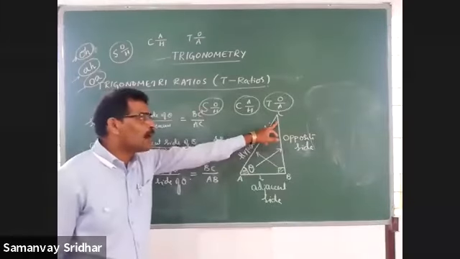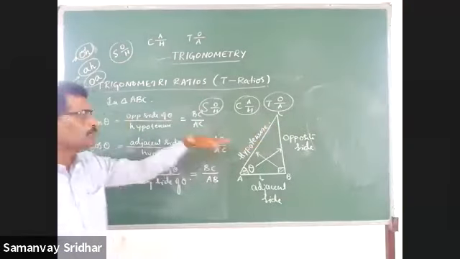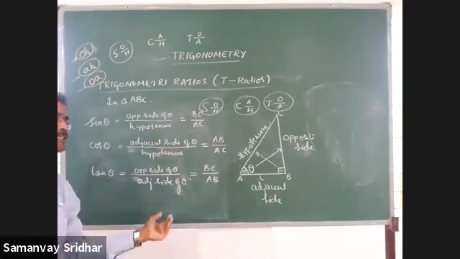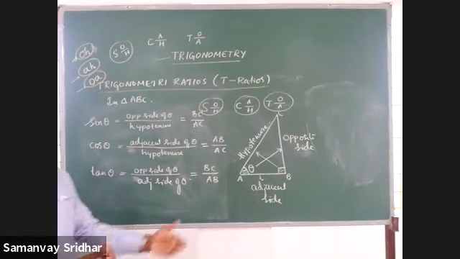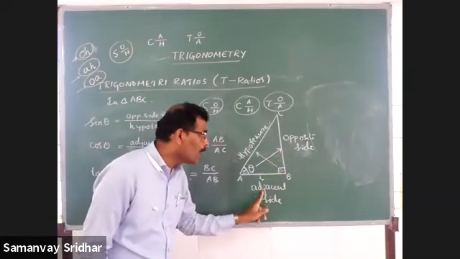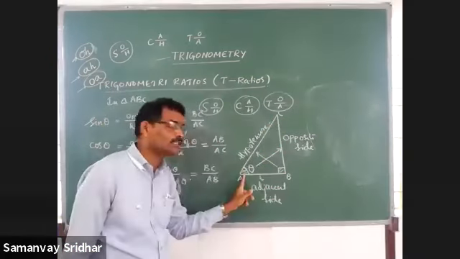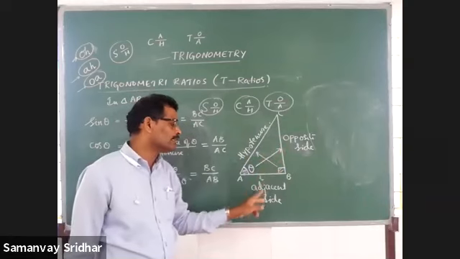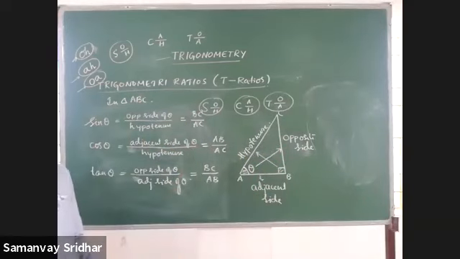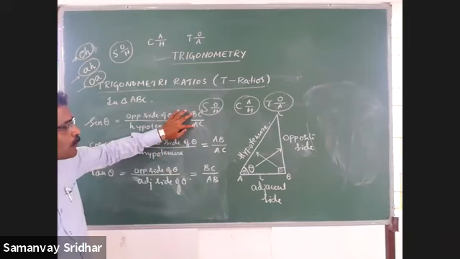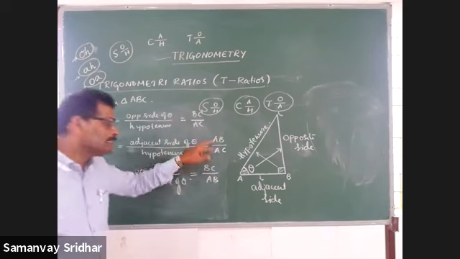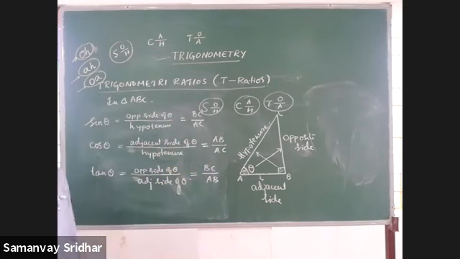If C is the marked acute angle, it will change, because the opposite side and adjacent side will change. The adjacent will become opposite for angle C. But here the marked angle is A, therefore I took this as opposite and this as adjacent. Three ratios are over. What are the other three ratios? Just the reciprocals of these: AC by BC, AC by AB, AB by BC.